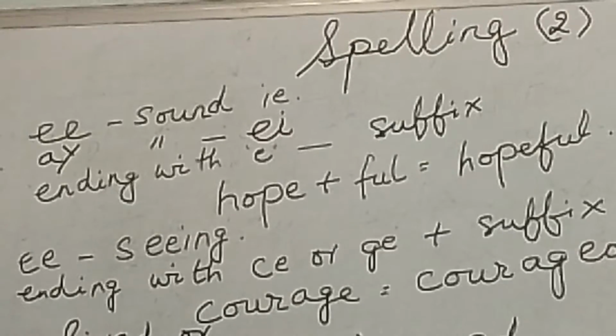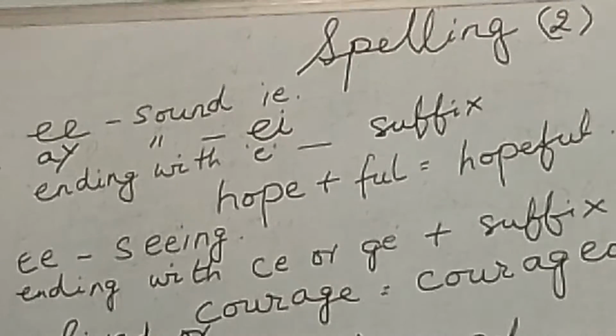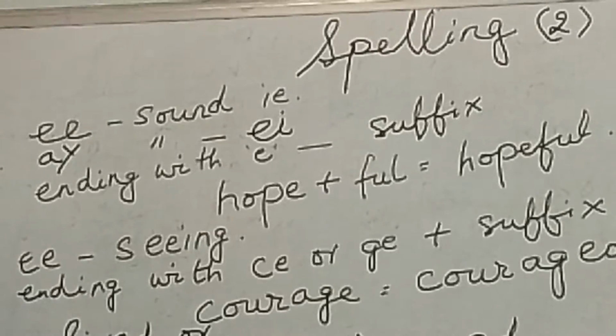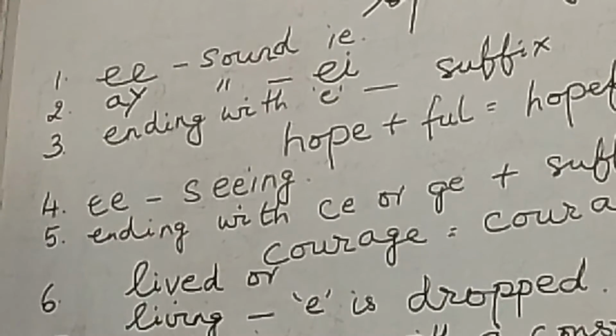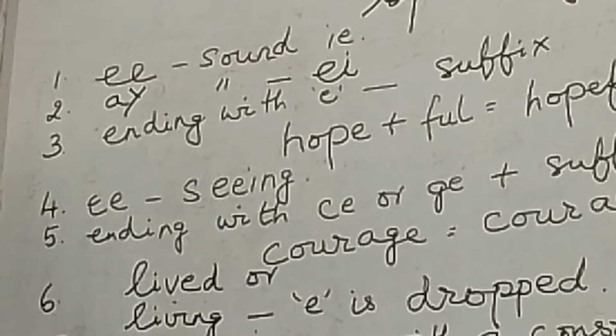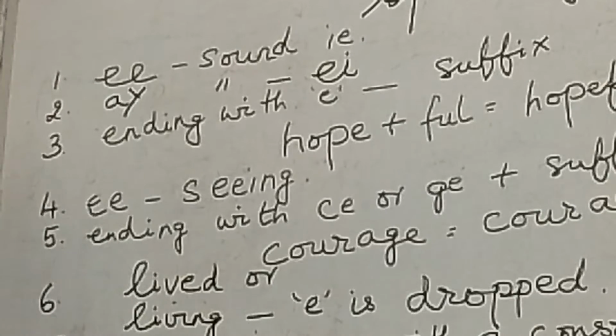In special cases, there are words that end with CE and GE. There also E remains if we add the suffix able or OUS.